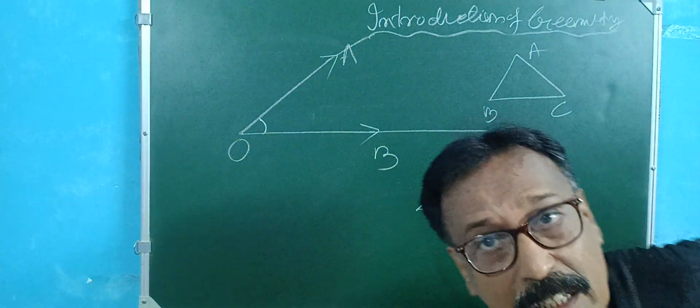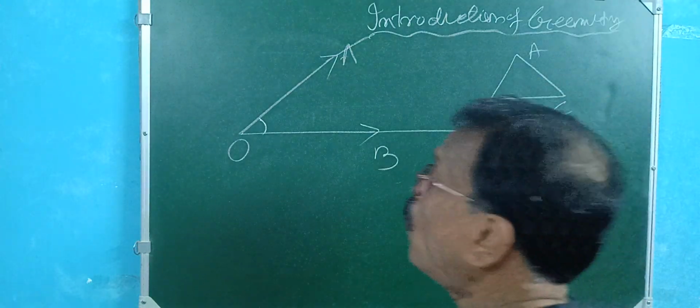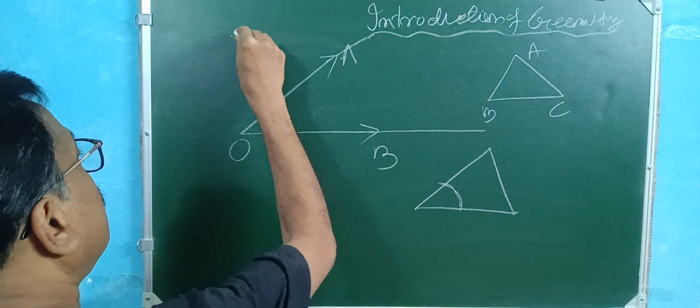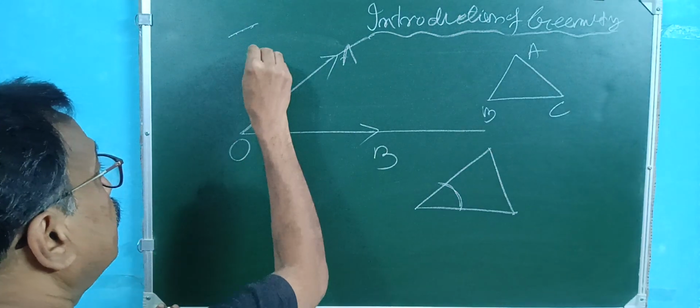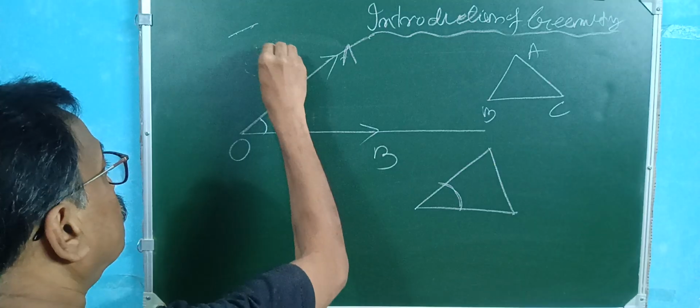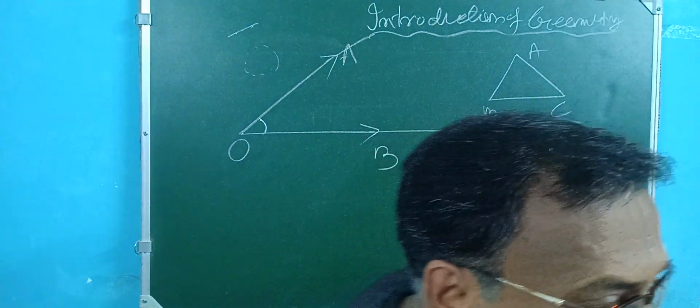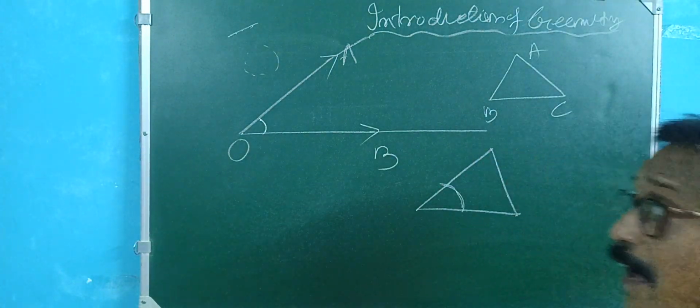So, starting from the point, here is the point. If you extend a point, you get a straight line. If the point is curved, you get a circle. A circle is a different part. I will start today with the straight line.